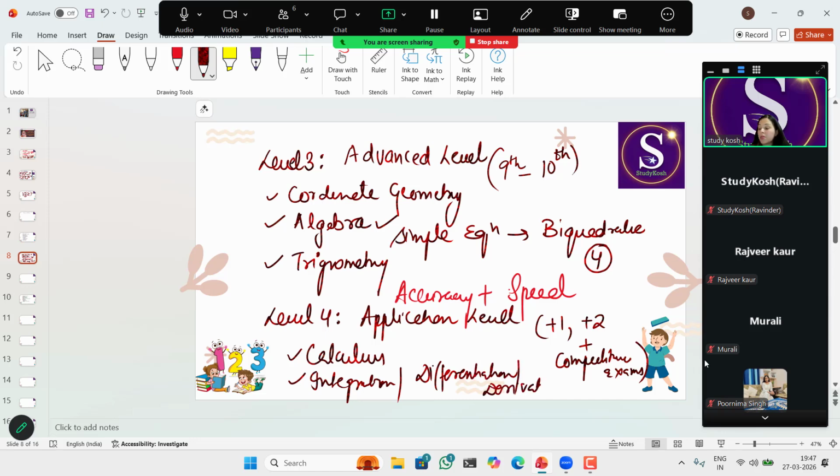And many of you must have heard about level 5. So level 5 is nothing. They just keep this competitive exam preparation level separately. So in Study Coach, we have merged it in level 4 only. So there are mainly 4 levels in Vedic maths, right? So any query, any doubt till here from level 1 to level 4, anything you want to ask, then I'll proceed further to the sutras.